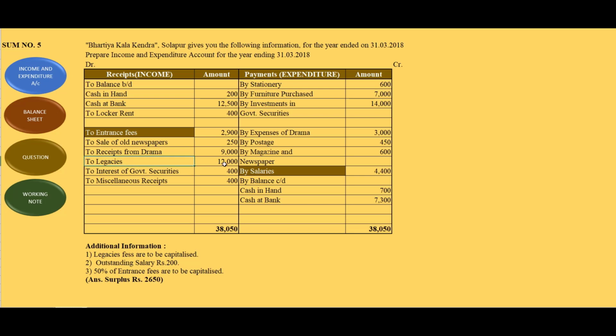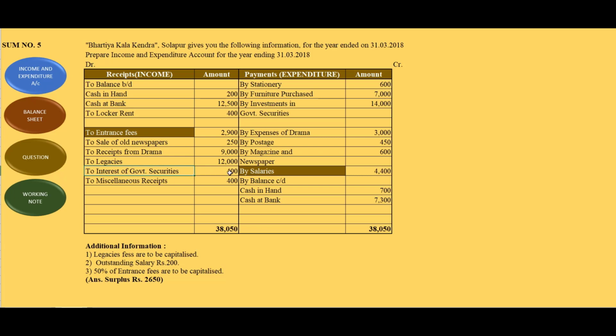Then legacies, adjustment is there. No adjustment. अच्छा हाँ ये है. So देखो ये क्या बोल रहा है, legacies fees are to be capitalized. That means these legacies fees we don't have to take in income. Okay, so ignore this. This is a balance sheet item, and since we are not preparing a balance sheet, we have to ignore it.